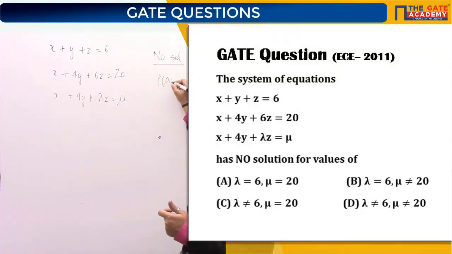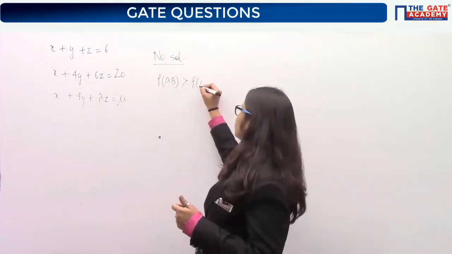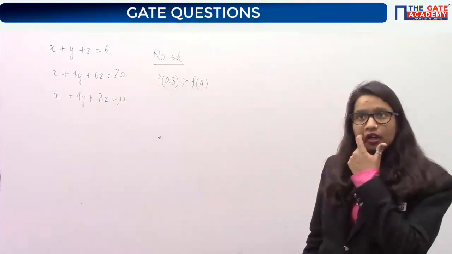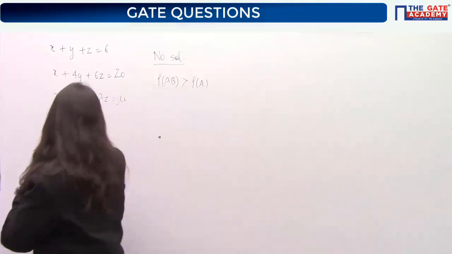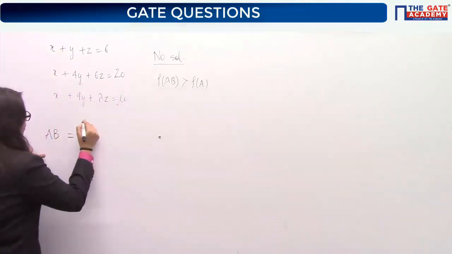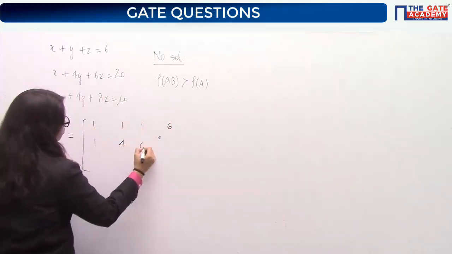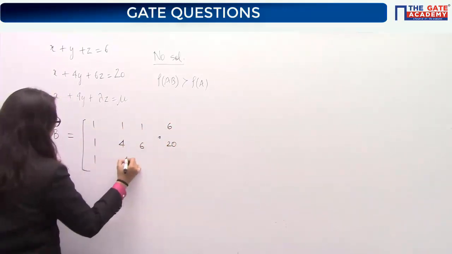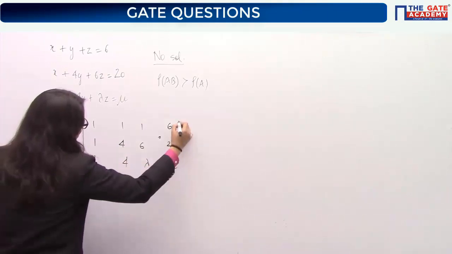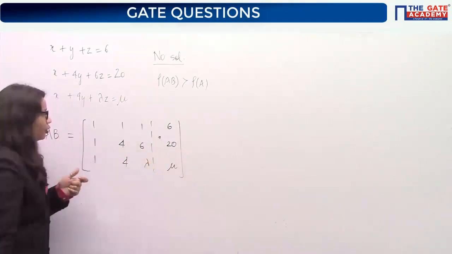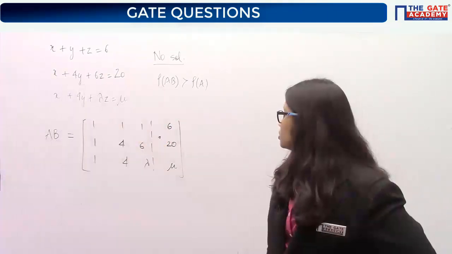That rank of AB is greater than rank of A. This is the condition for your case of no solution. So if I go through the augmented matrix, then the augmented matrix will be this. This is the augmented matrix, yes or no? Okay. So what is happening here?